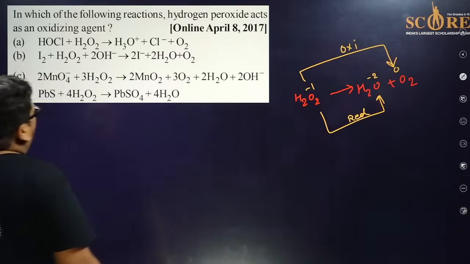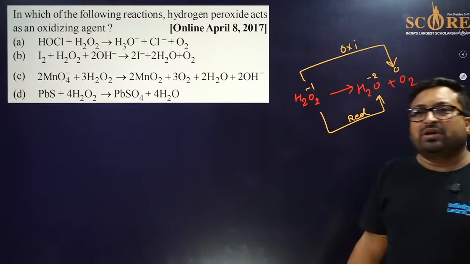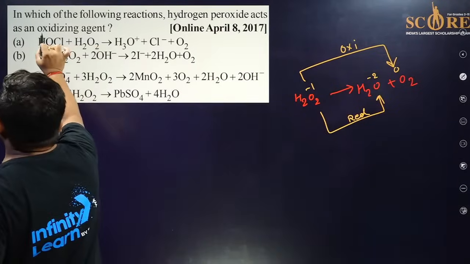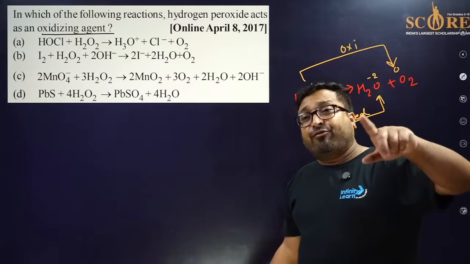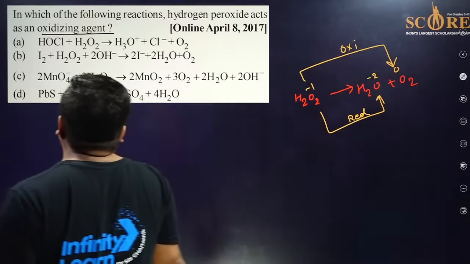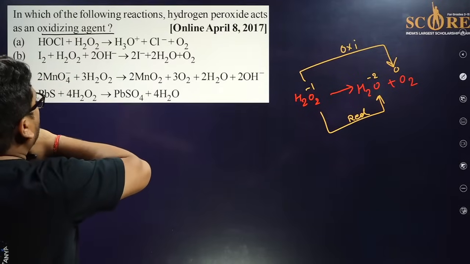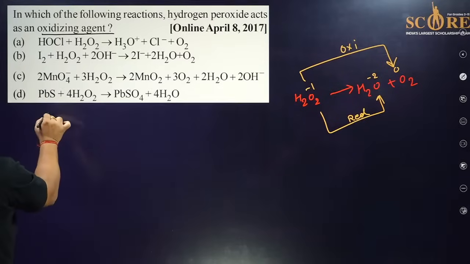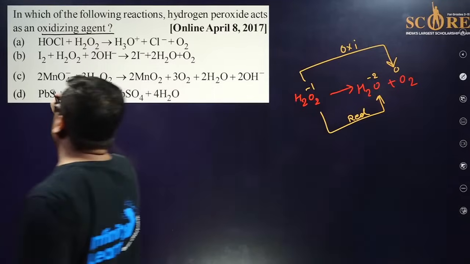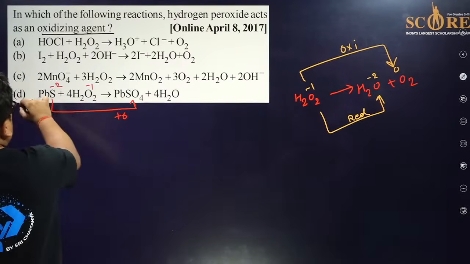So let's see. Whenever there is H2O2, do not judge from H2O2. Judge from the other one. The question is about it acting like an oxidizing agent. It means it is forcing others to oxidize, and itself it will reduce. Now, which is oxidizing? In this case, sulfur is in -2, and H2O2 is -1. So -2 is going to a higher value. Of course, D is the right answer.